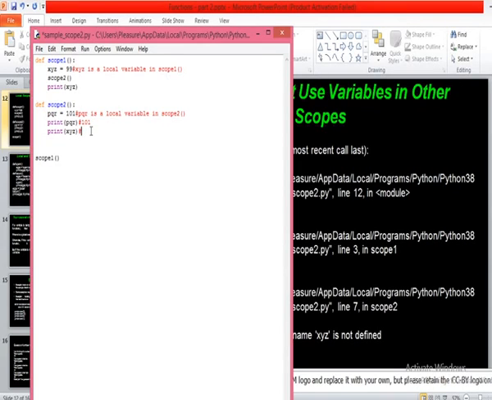Print XYZ. What is XYZ? Is it a local variable of scope2?